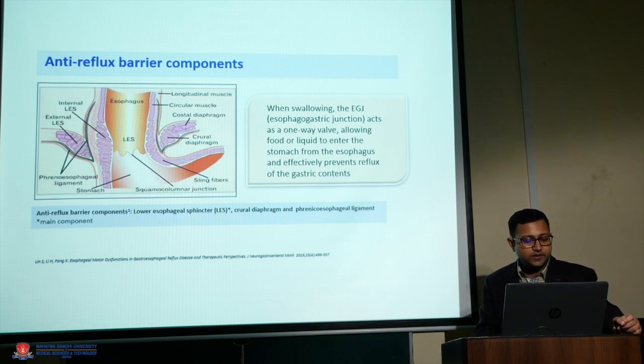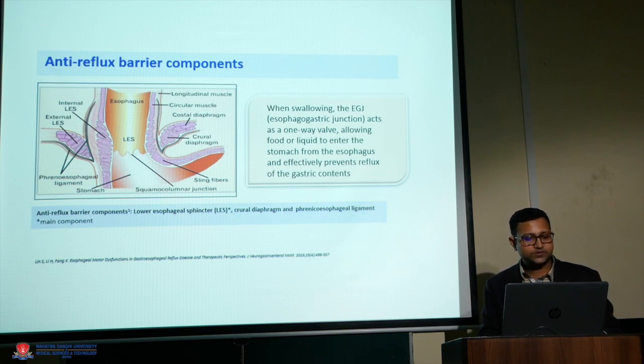This sphincter is also supported by the crural diaphragm, as well as a sharp angle of joining of the esophagus with the stomach. Whenever we swallow something, the lower esophageal sphincter acts as a one-way valve which allows food and liquid to enter the stomach but does not allow regression.